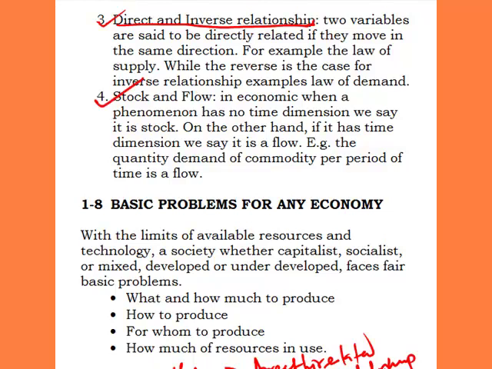The next one is 4, which is stock and flow. When we say stock and flow concept, what do we mean? In economics, when a phenomenon has no time dimension, we say it is a stock. It means the phenomenon is not expressed in relation to time.